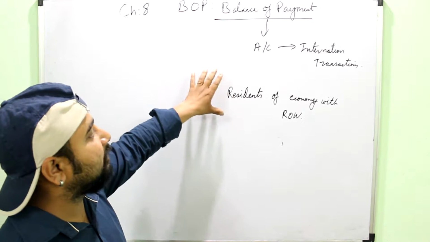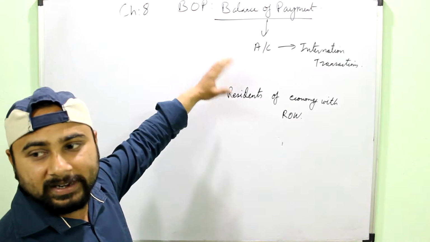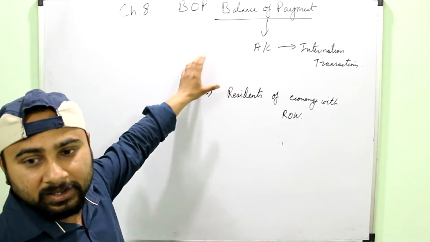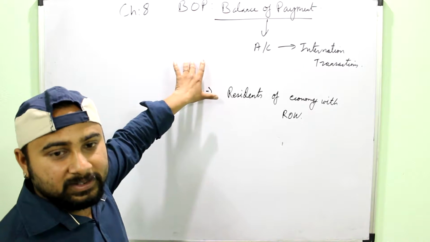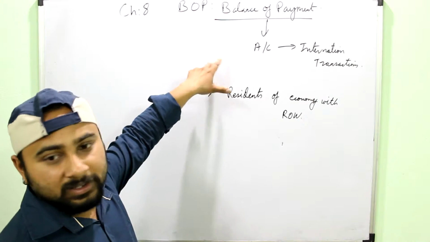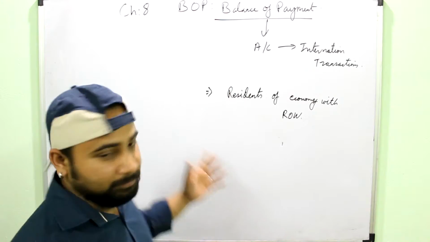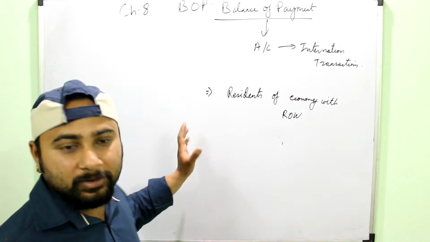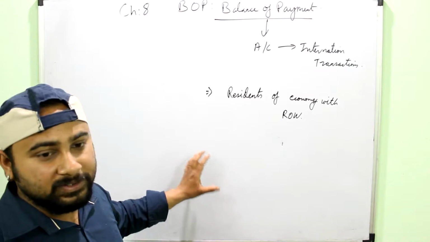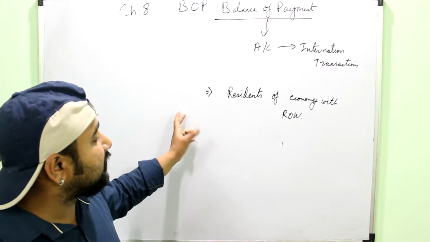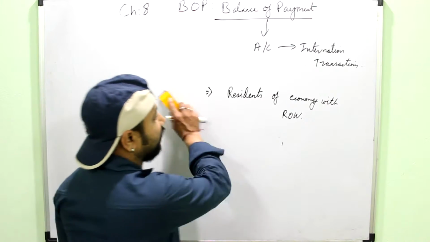You can simply understand what it means. It is simply to record what incomes and what expenditures an economy has done with the rest of the world. Or you can simply say it is like NFIA, but different from NFIA. It's a broader concept which includes any transaction which is done with the foreign economies.